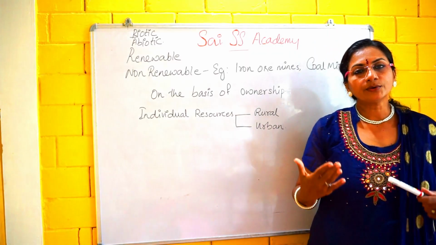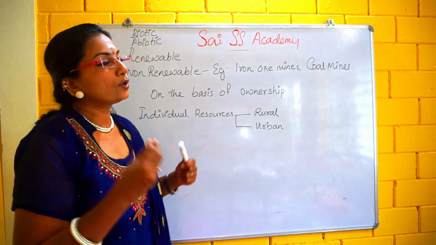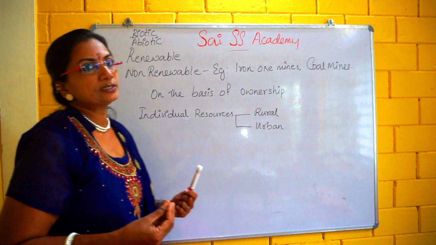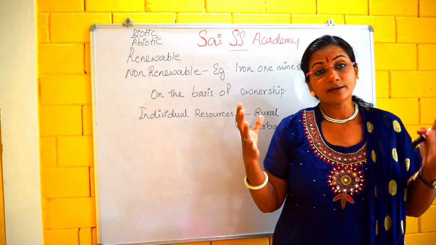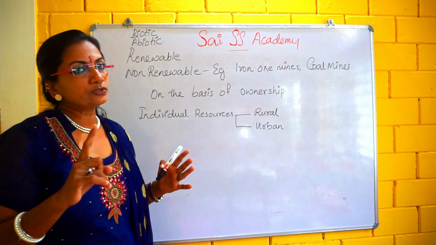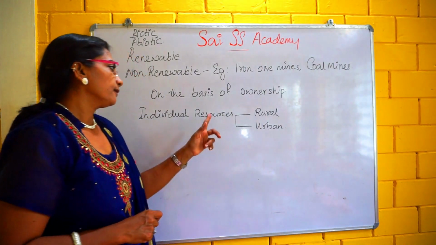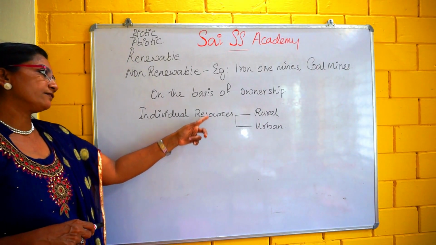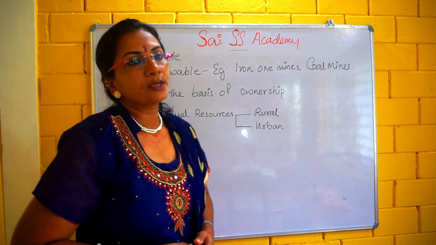Before that, what do you know about the individual resource? Resources that are owned privately by individuals are called individual resources.